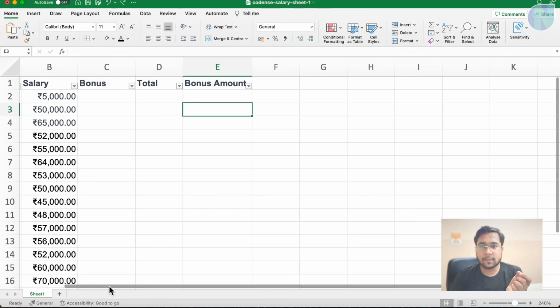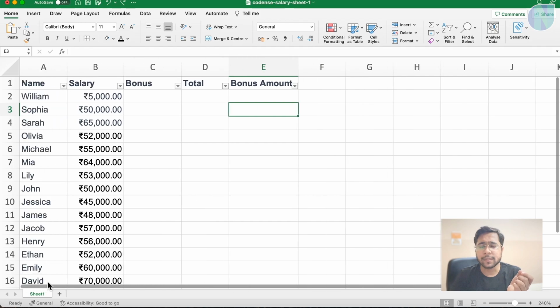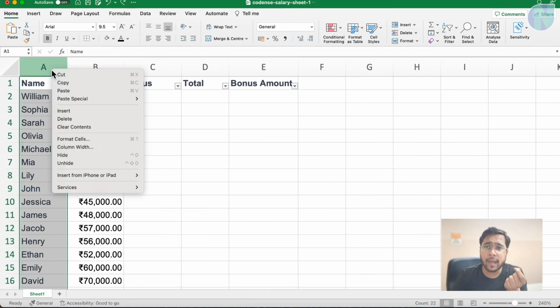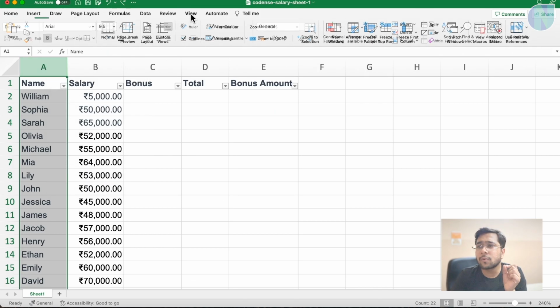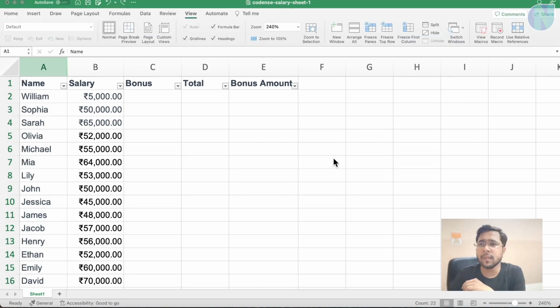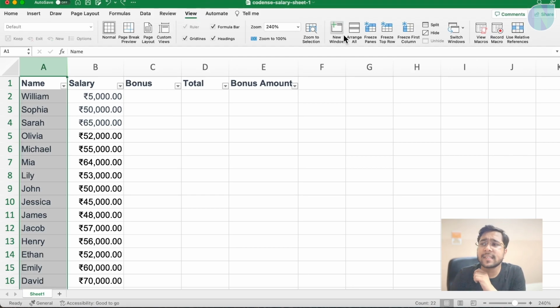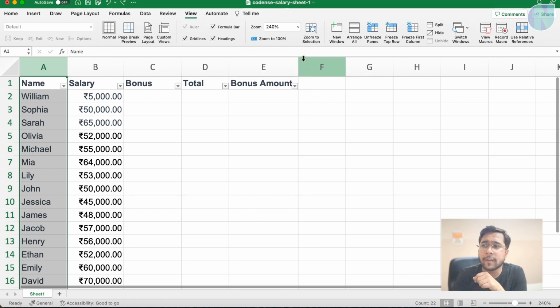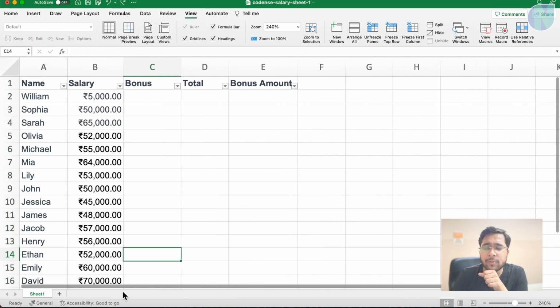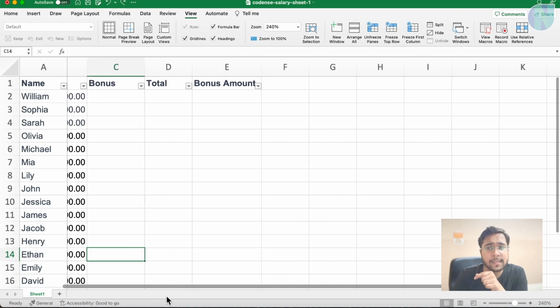Yes. Now scroll it back, make sure it happens. Now you can also freeze some cells here. For that I need to come to the View tab. Let's search if there is any freeze option. In this view, you can see there is freeze first row or freeze first column. If I freeze first column, now even if I scroll the sheet, you can see the first column is now frozen.